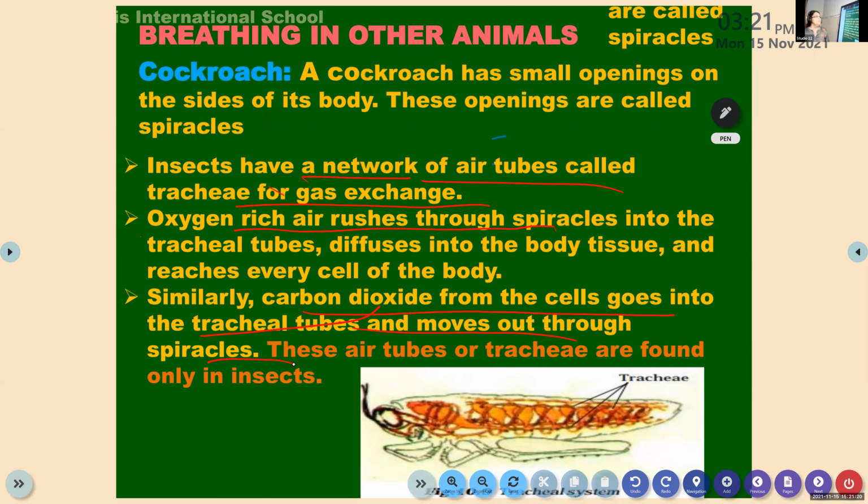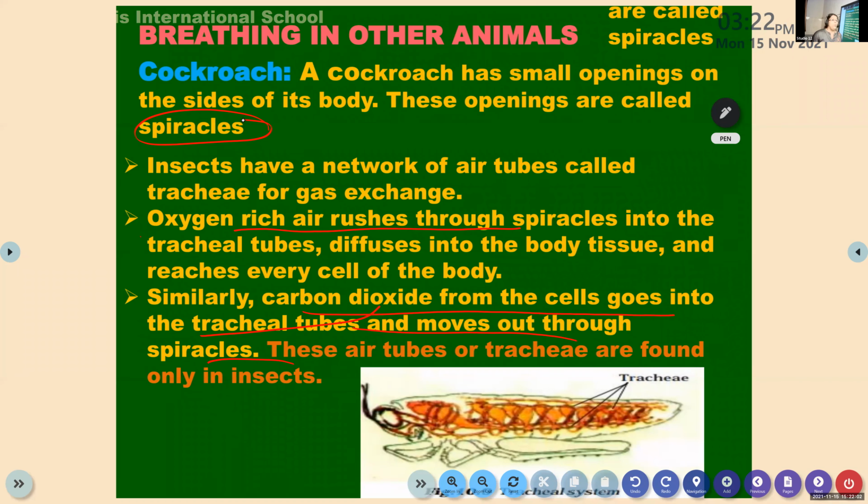Okay, children, did you understand how breathing takes place in cockroaches? Yes, ma'am. No, ma'am. Can you tell one more time? Okay. Insects like the cockroach have small openings on the sides, known as spiracles. That's the first part, spiracles. And they have a network of air tubes in their body tissue, known as tracheal tubes. The trachea is the part which exchanges the gas.